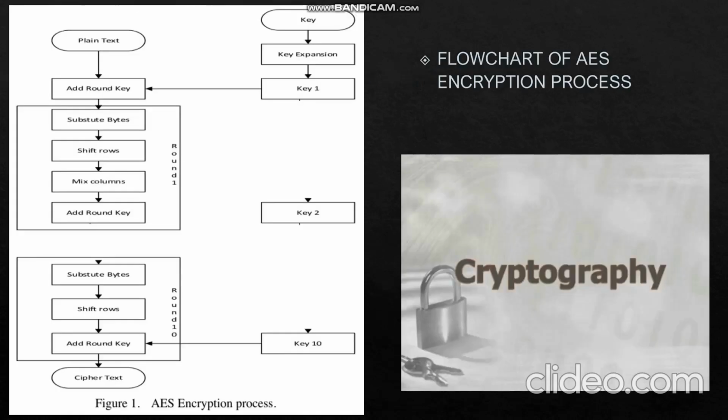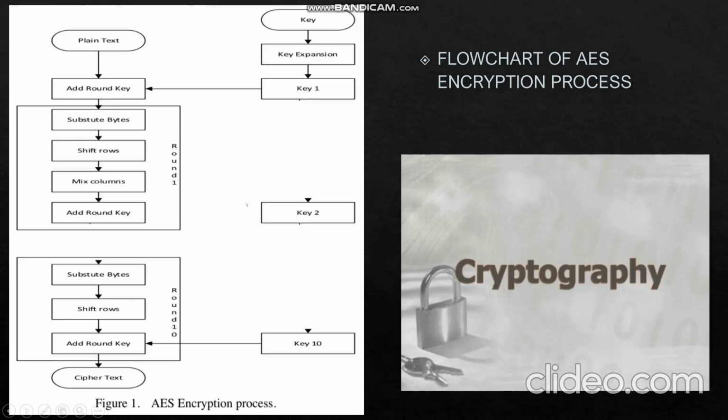Now let us see the flowchart of the AES encryption process. First, the user will type the plain text. After that, the first step will be add round key. In this, it is taking the plain text and the key 1 as input. Key 1 is obtained from the key after key expansion. Now, after add round key, the next step is substitute bytes, then shift rows and mix columns, and then again add round key. This is where round 1 is over.